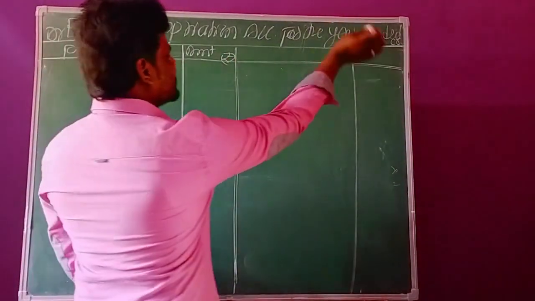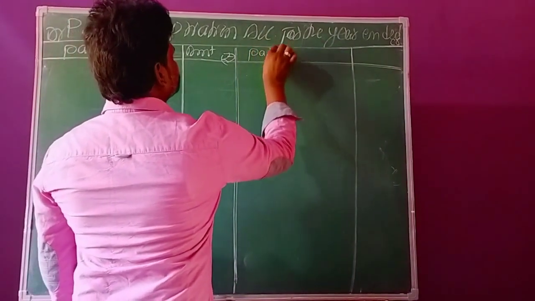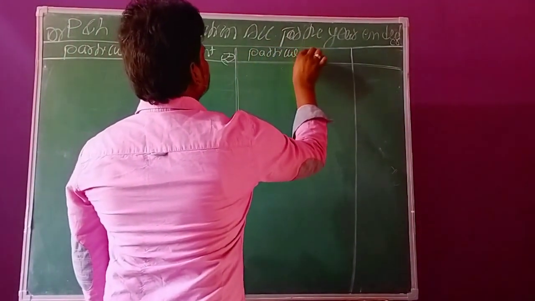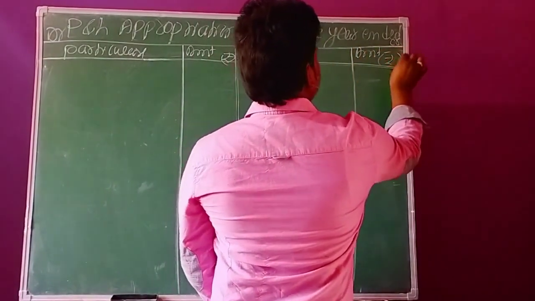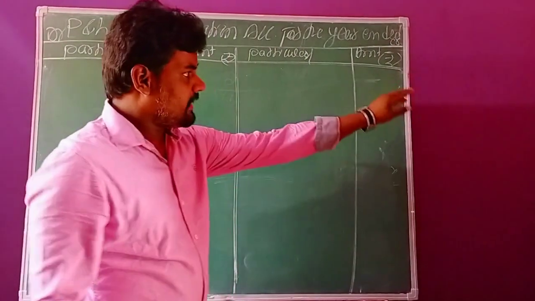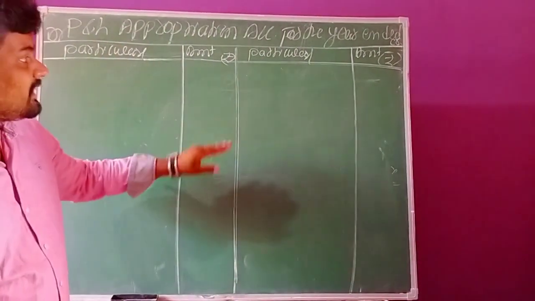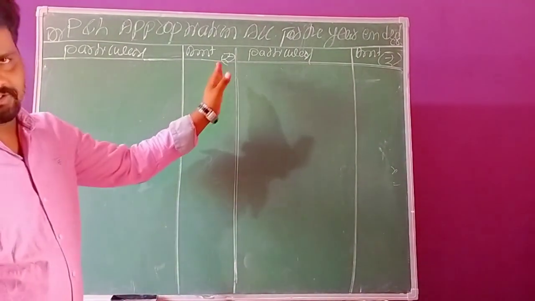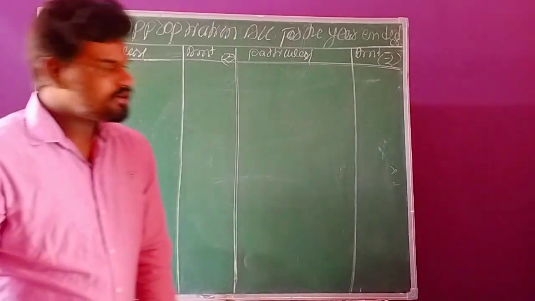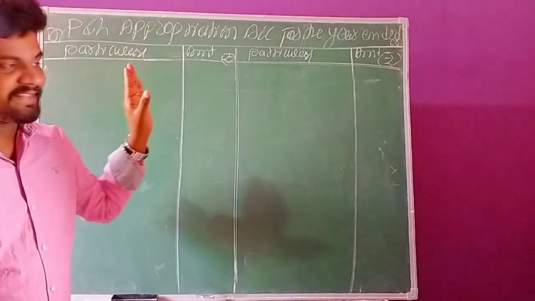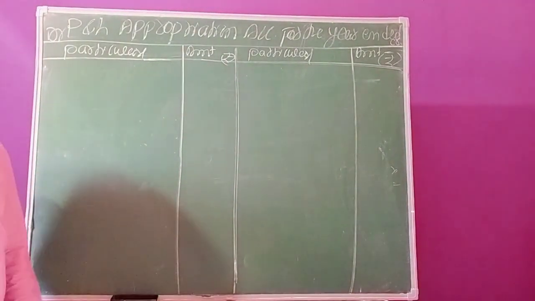The next in the credit side again particulars and amount column. Just in the bracket you have to mention the rupees symbol because whatever the values we are writing, the values are rupees only. That's why we need to show the symbol for amount column. So this is the format for the preparation of profit and loss appropriation account.